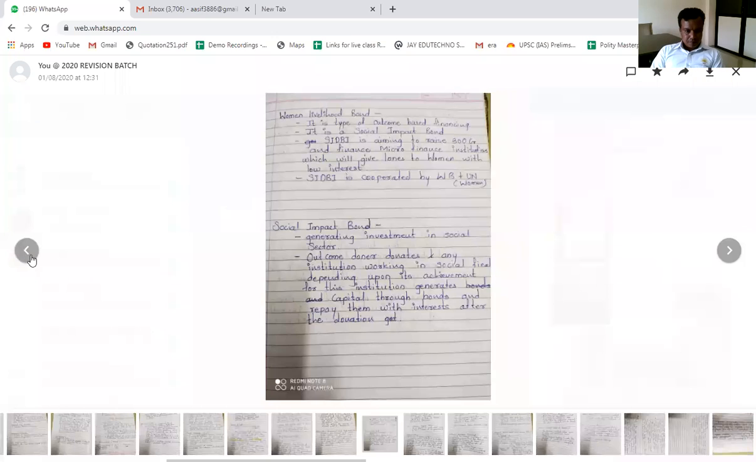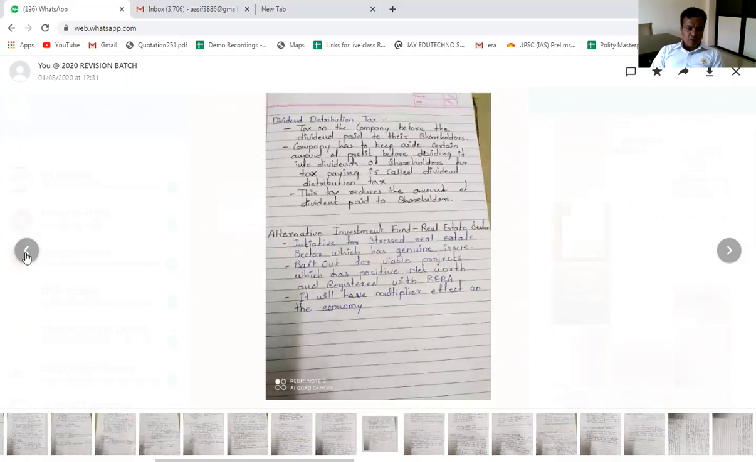Fine. The next is social impact bond, generating investment in the social sector. A donor donates to an institution working in the social field, depending upon its achievement. For this, the institution generates capital through bonds and repays them with interest after the donation. A question can be asked in the prelims exam about this particular bond.